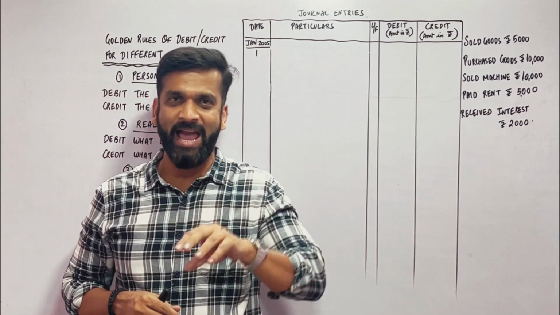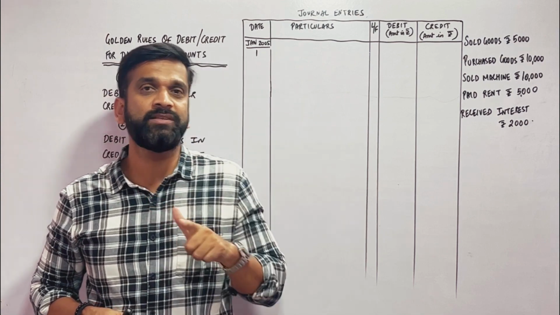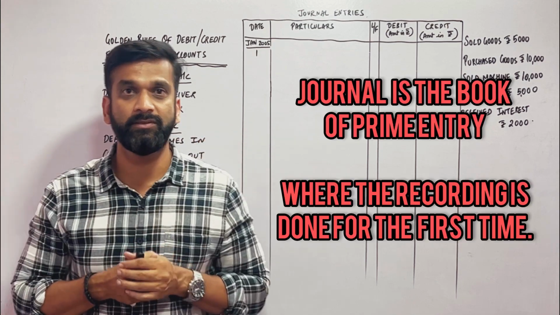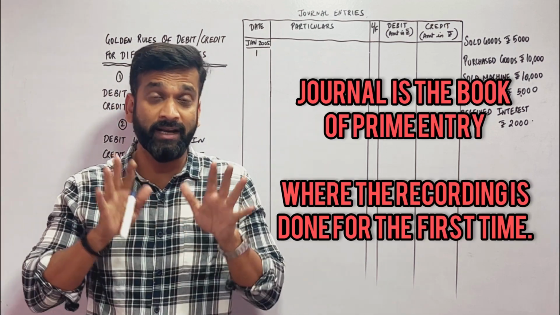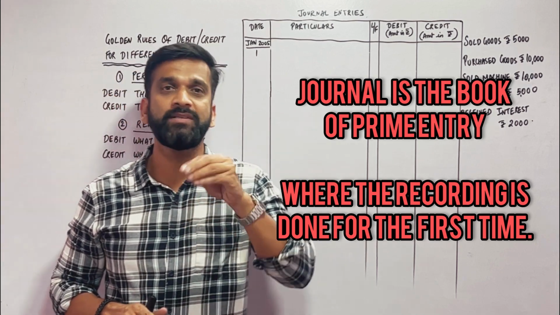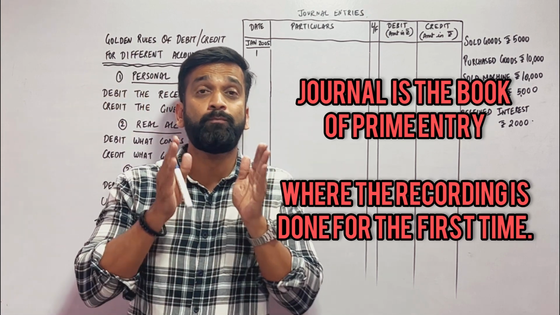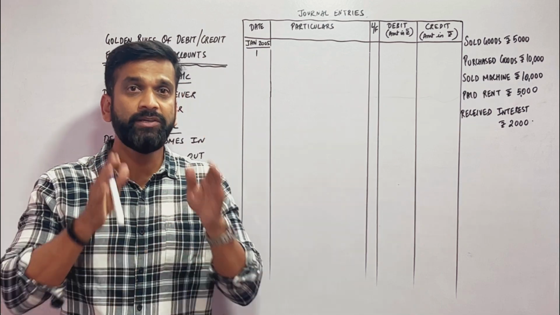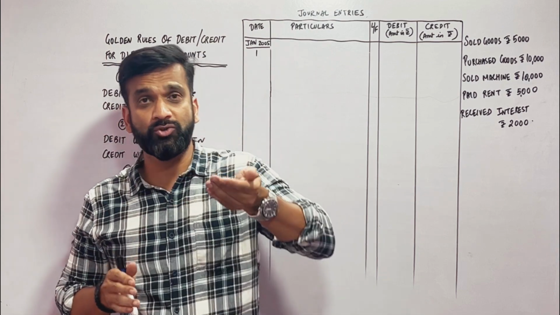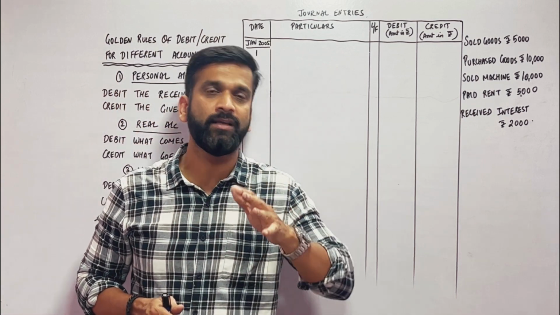Frankly speaking, friends, I must have first taken the basic concepts and terminologies in accountancy, but here I am starting with the journal entries. What are the journal entries? Journal entries are the entries where the businessman records the transactions for the first time. It is the book of the original entry. Here we are going to apply some rules. The videos on the concept terminologies, I'll be posting after completing the journal.